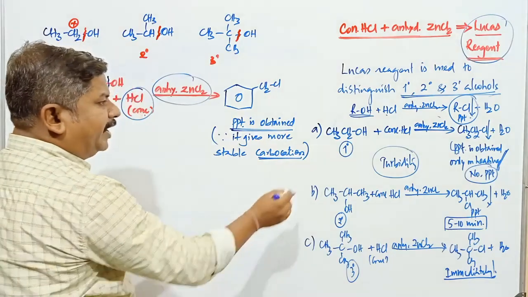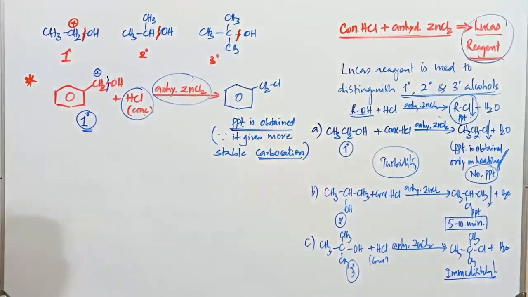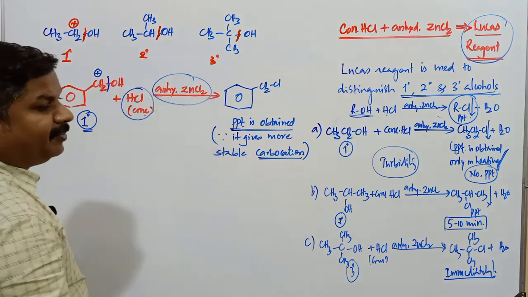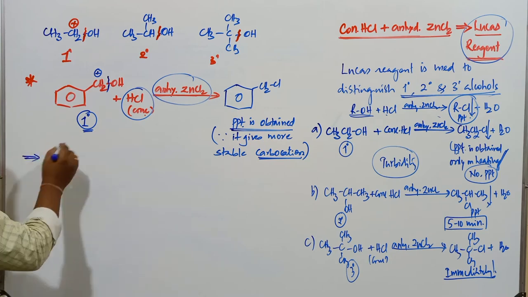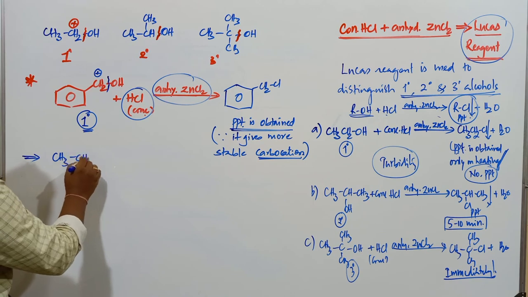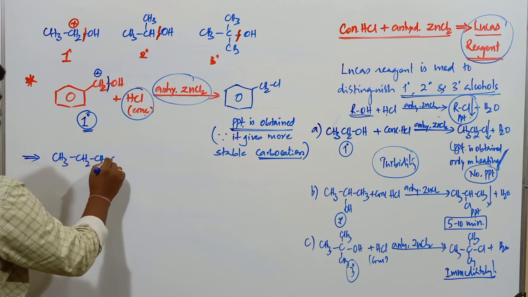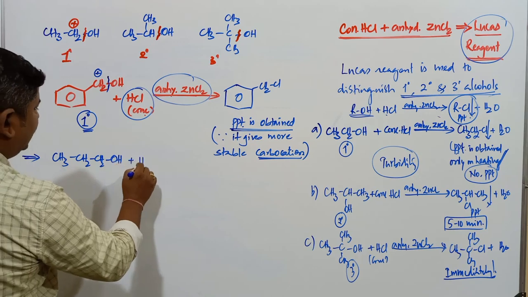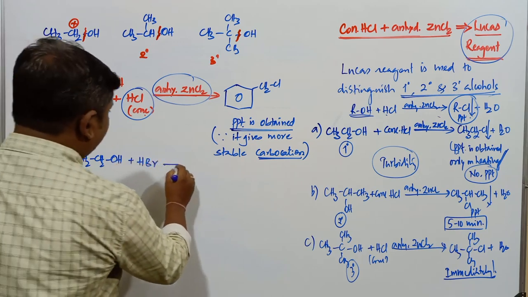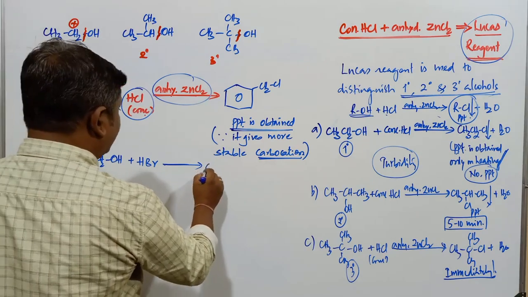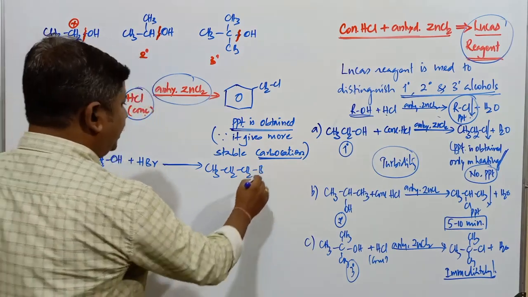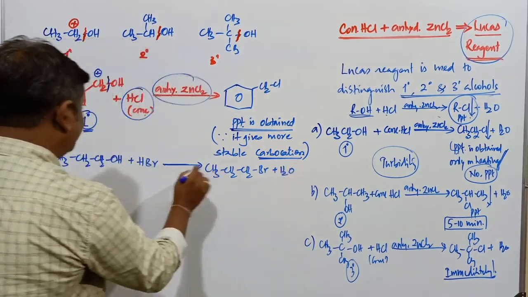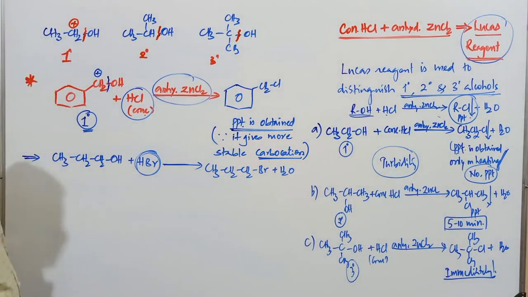Other than this one, if you take any type of alcohol, those compounds do not react, or there is no formation of any type of what? Precipitation. Right? Next one, if you go with another one, CH3CH2CH2OH, alcohol, when it is treated with hydrogen bromide, HBr. Now what is the compound obtained? CH3CH2CH2Br plus H2O. The reaction is very similar, but instead of HCl, it is HBr.